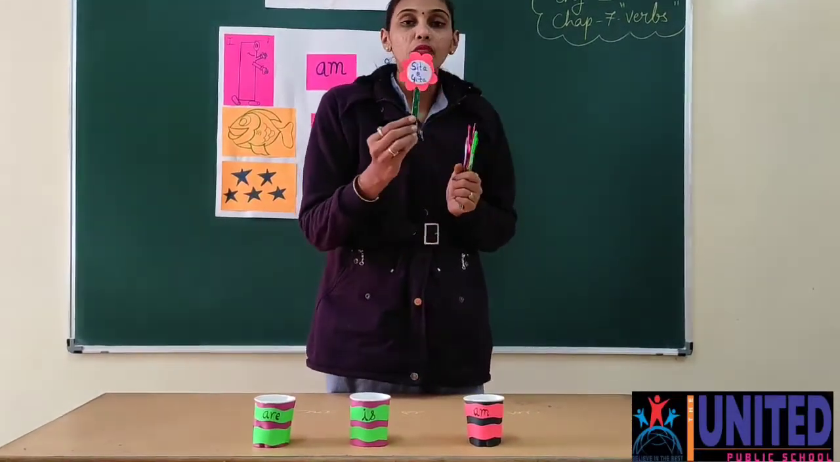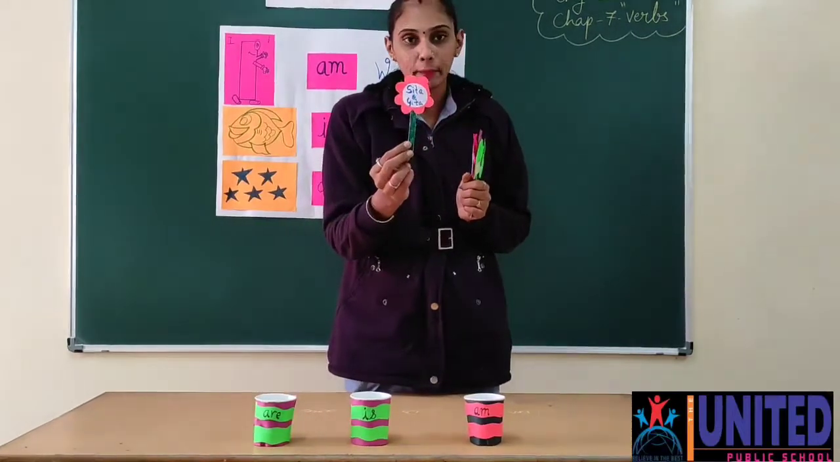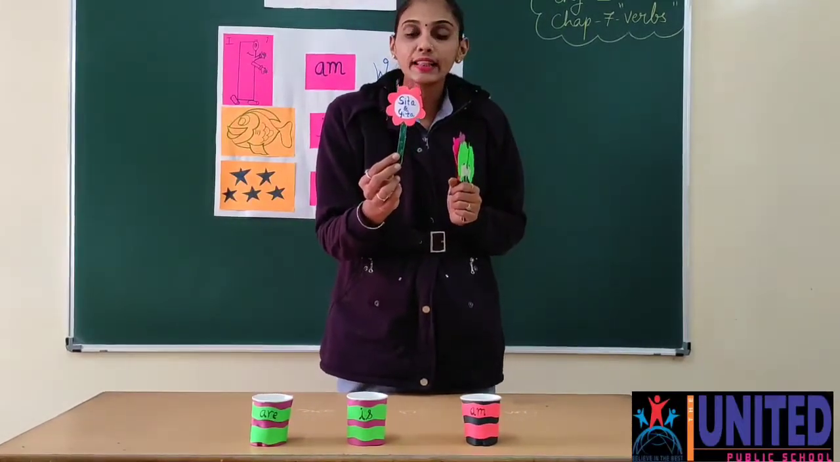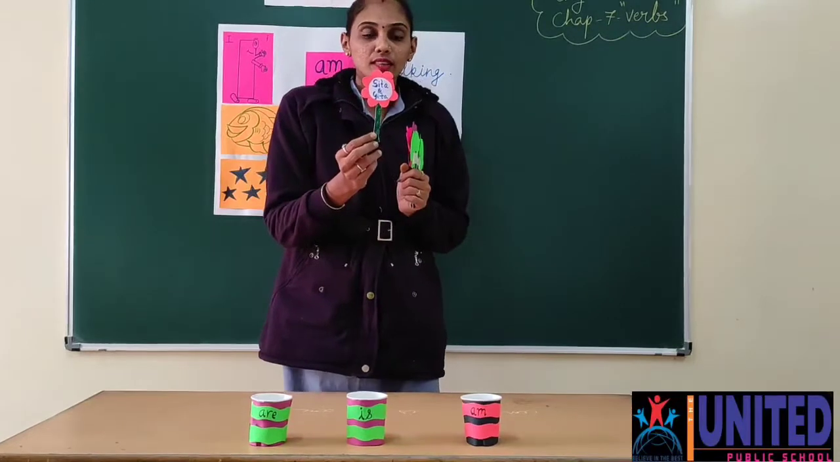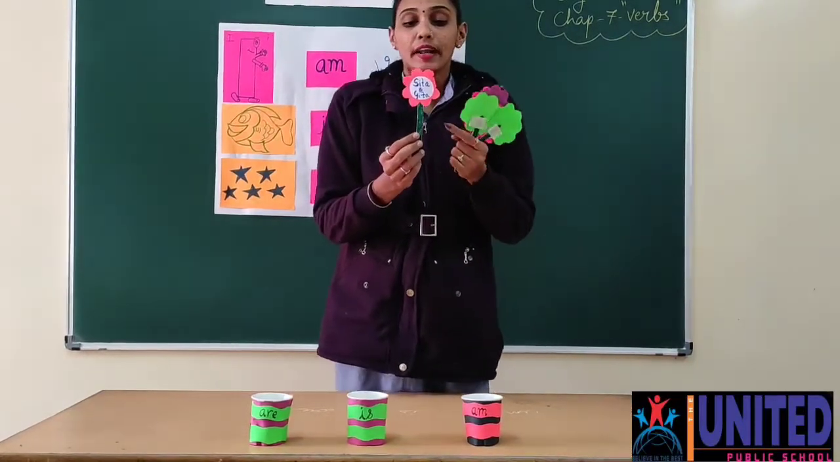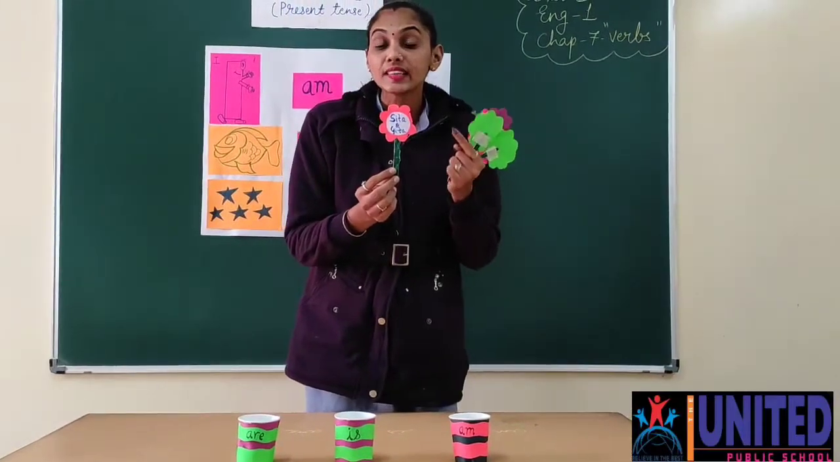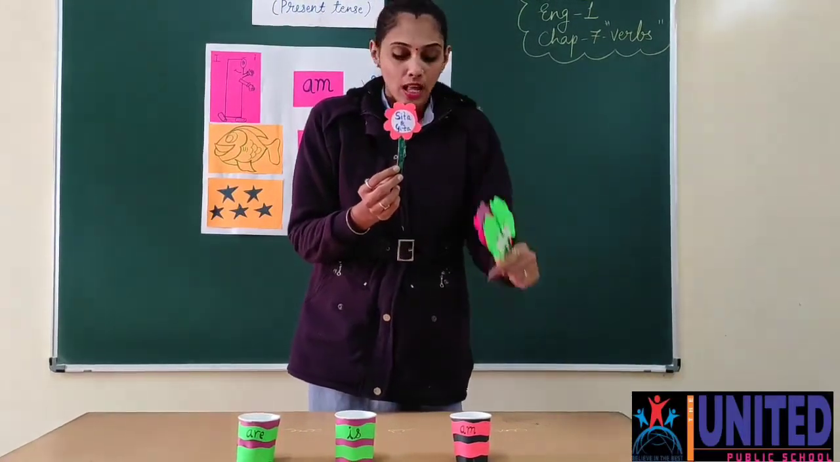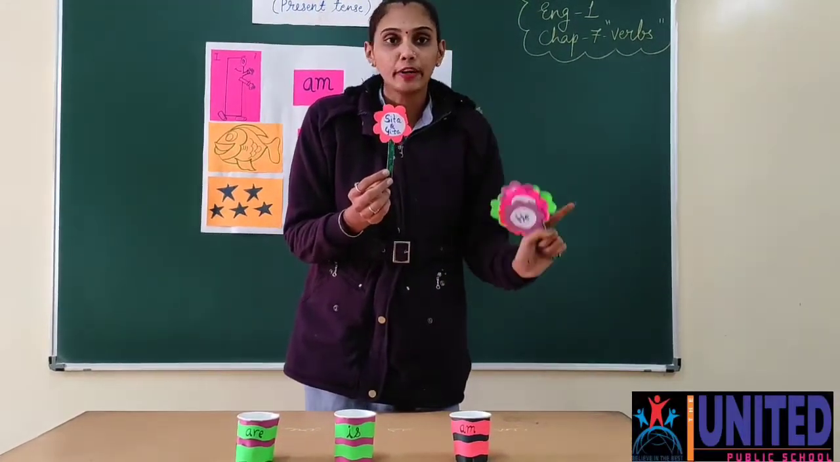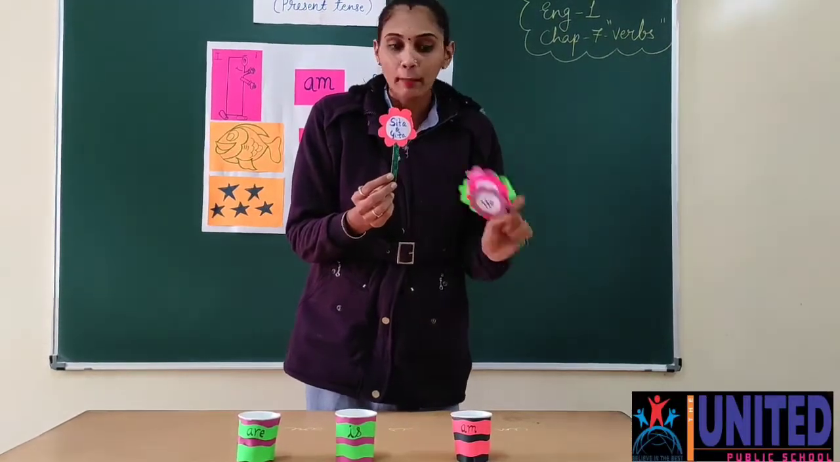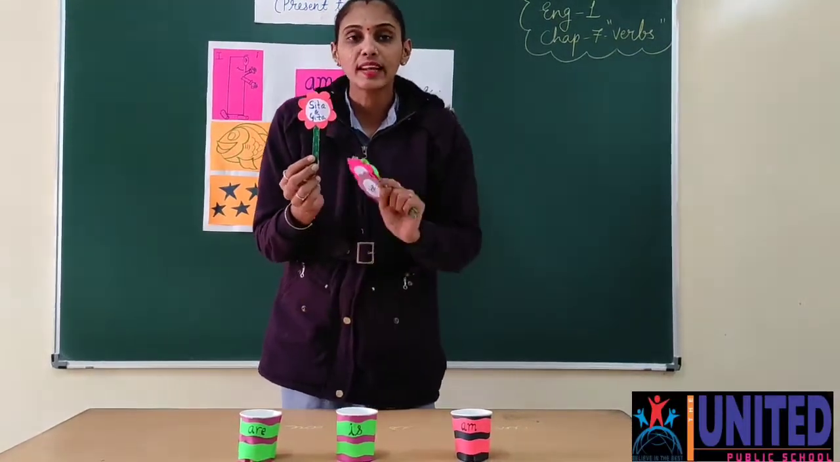So here I have one flower, Sita and Geeta. This is the flower of Sita and Geeta. Now you can see the subject Sita and Geeta. Means it is in singular or plural. It is not I. We know the friend, am is a friend of I only, so we will forget about am for now. We'll talk about is and are only.